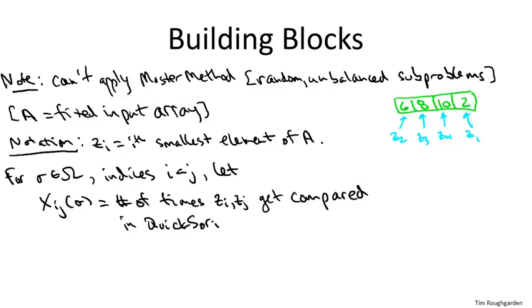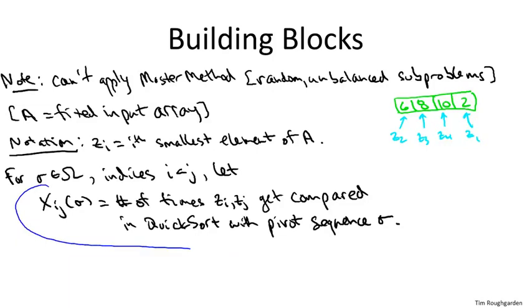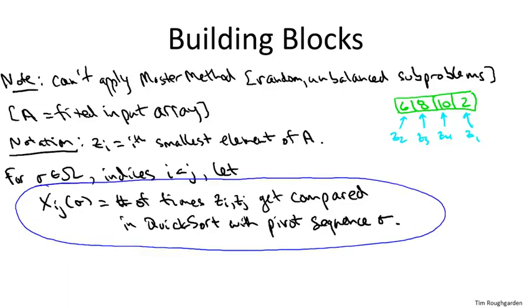So for something like the third smallest element and the seventh smallest element, that's when i equals 3 and j equals 7, X_37 is asking how many times those two elements get compared as quicksort proceeds. And this is a random variable in the sense that if the pivot choices are all predetermined, if we think of those being chosen in advance, then there's just some fixed deterministic number of times that z_i and z_j get compared. So it's important you understand these random variables X_ij.